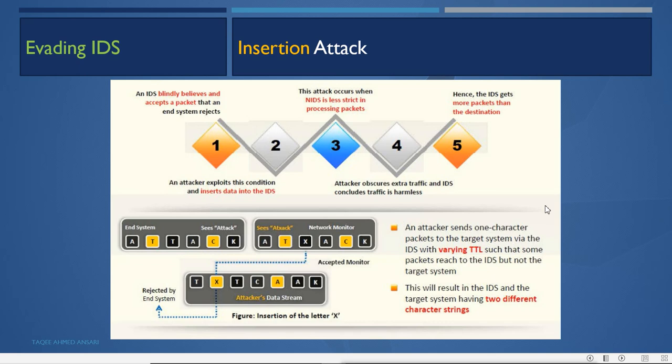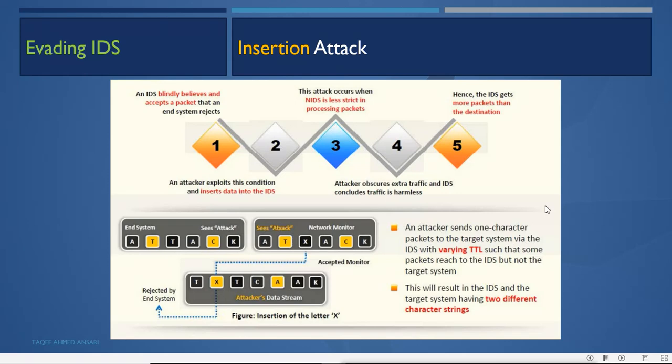First is the insertion attack. Now in an insertion attack, what the attacker does is this: an IDS blindly believes and accepts a packet that an end system rejects. These insertion attacks depend on different factors. First, the IDS blindly believes and accepts a packet that an end system rejects. That means when the packet goes through the IDS, the IDS will accept the packet, and it will accept all those packets also